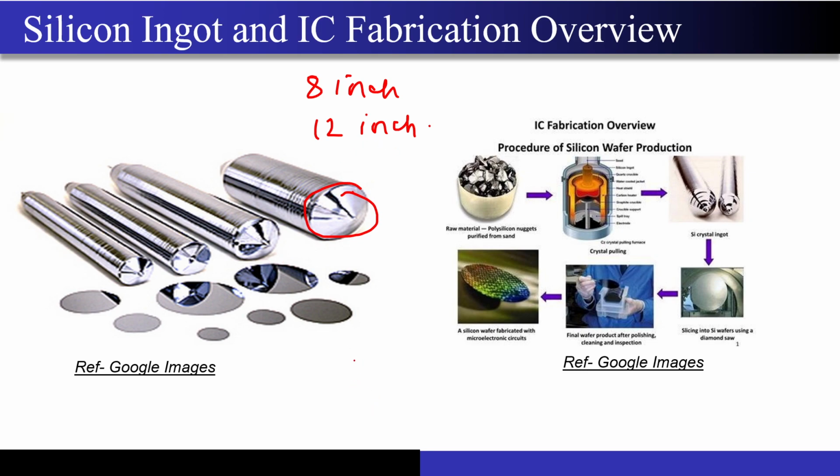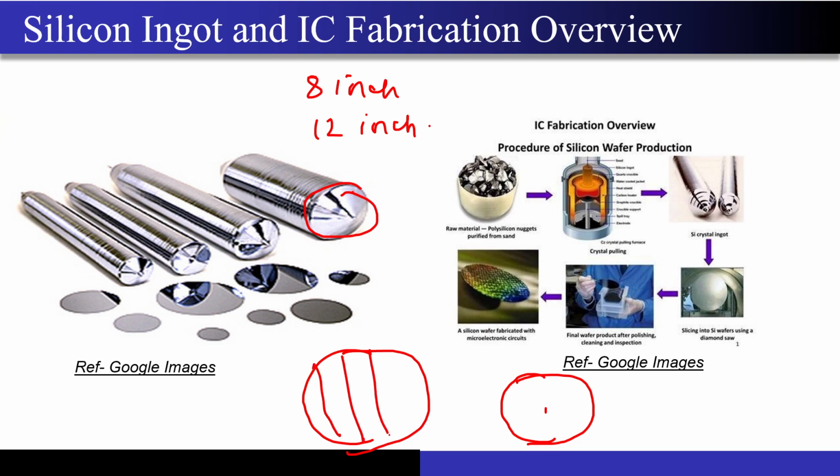Because if in one shot you can fabricate a structure like this, and on the other hand, let's say there is another foundry which is not so efficient, it just fabricates this much size wafer, right? Then the advantage that the left foundry gets, when it dices, is that it will have more number of chips in one shot. They have to do some process to fabricate the designs on this silicon wafer. They have to do some photolithography. They have to buy the equipments from the very expensive companies in Europe, and after that they will be able to fabricate those structures on the silicon wafer.